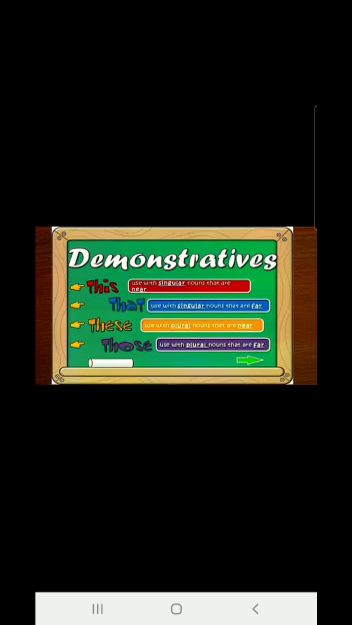Okay children, demonstrative pronouns are only 4. Demonstrative pronouns are used to show or identify one or a number of nouns that may be far or near in distance or time. They are only 4 in number: this, that, these, those. Only these 4 are demonstrative pronouns, and they talk about something or someone regarding distance or time, far or near.